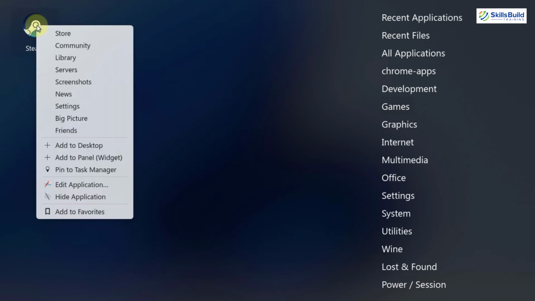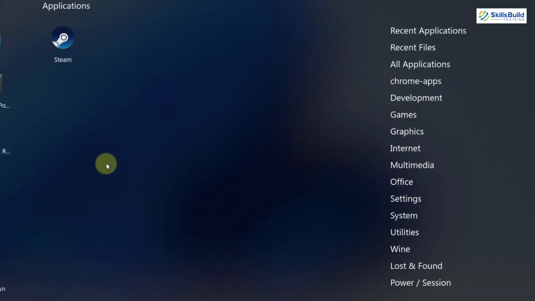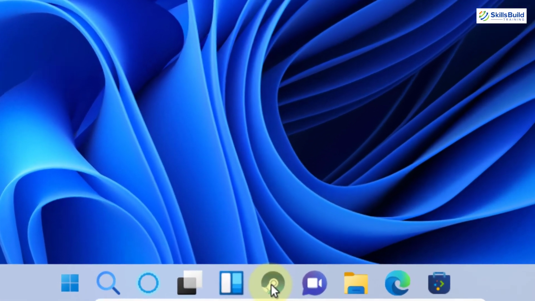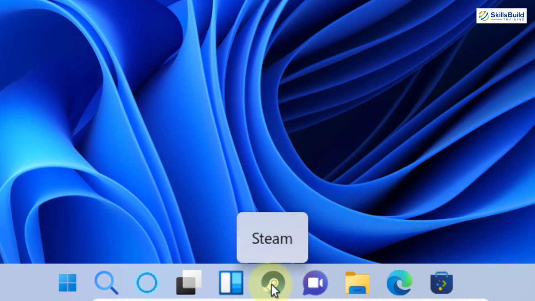So here we have different options, and the thing that I wanted to show you was add to panel. In Linux distributions we had that option, that you can add any application or anything onto your desktop or onto your panel. So from here you can do both things. I'll just click on add to panel and this game will get added to my panel. I will just get out of this. So here you can see we have Steam available in here successfully.